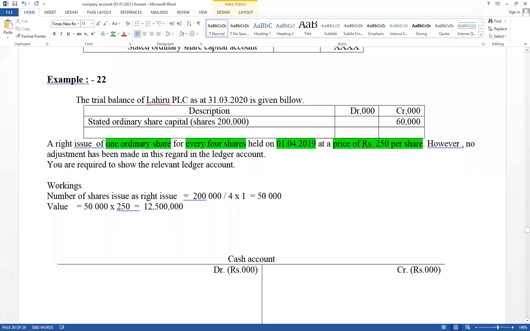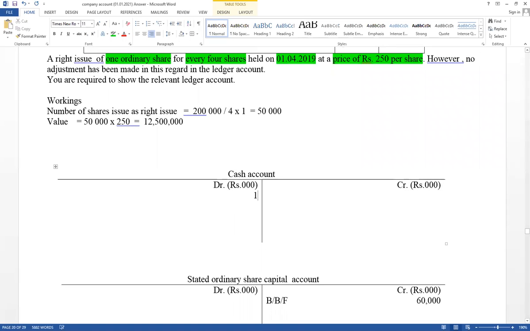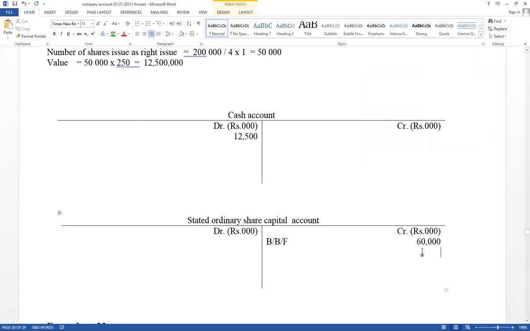Number of shares equal 50,000. But based on money measurement concept, value should be recorded. 12,500. If it for cash increase, like additional capital, cash account debit, 12,500. And stated ordinary capital account credit, 12,500. Here as a cash name of other ledger accounts and cash account debit as a stated ordinary share capital name of other ledger accounts. This is a double entry. Effect for cash increase and ordinary share increase.